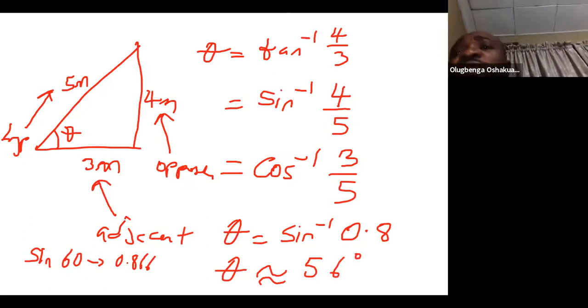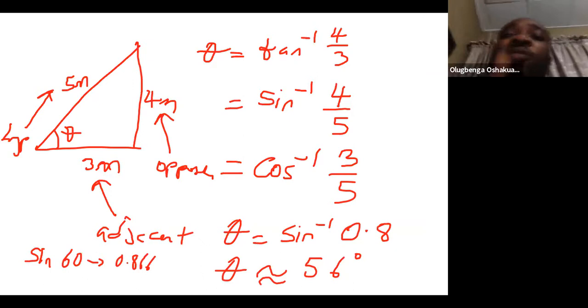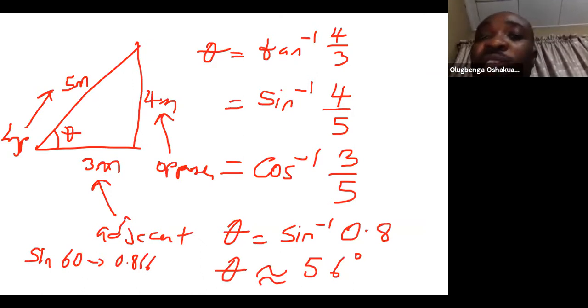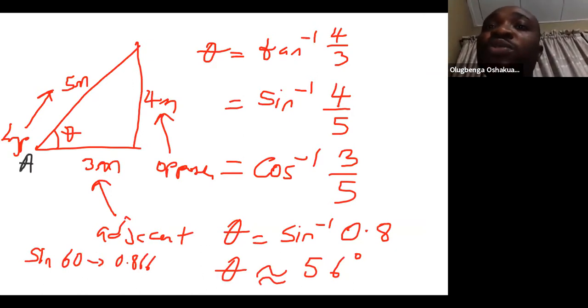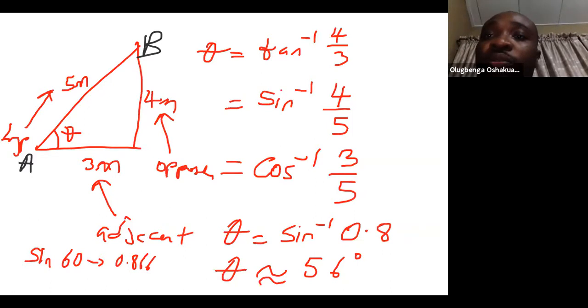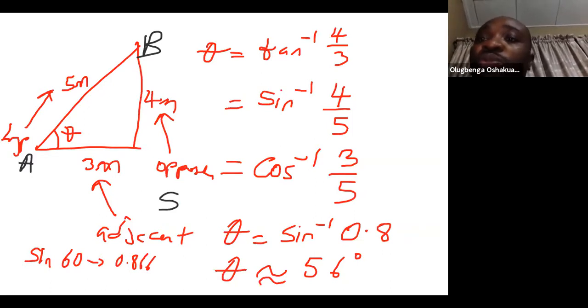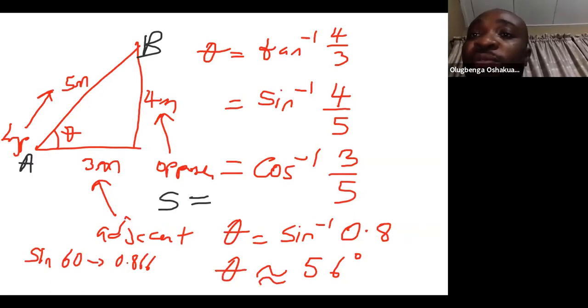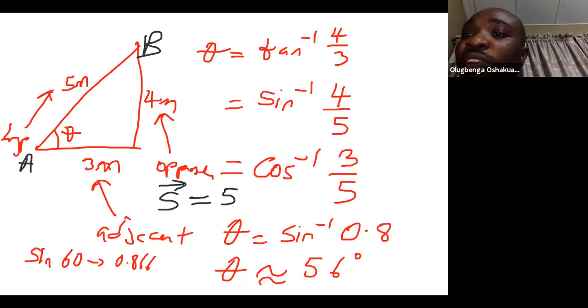So it is convenient to say the displacement from that particular point A to the point B is S equal to 5 meters in direction 56 degrees.